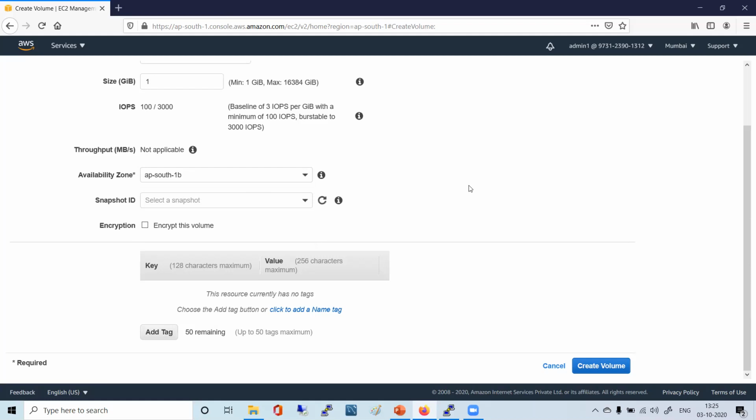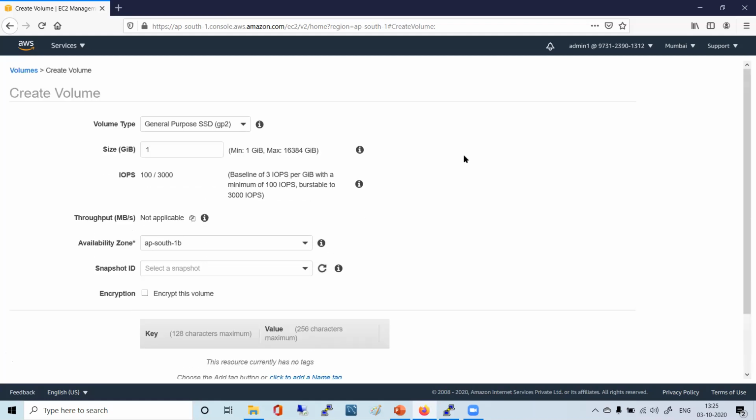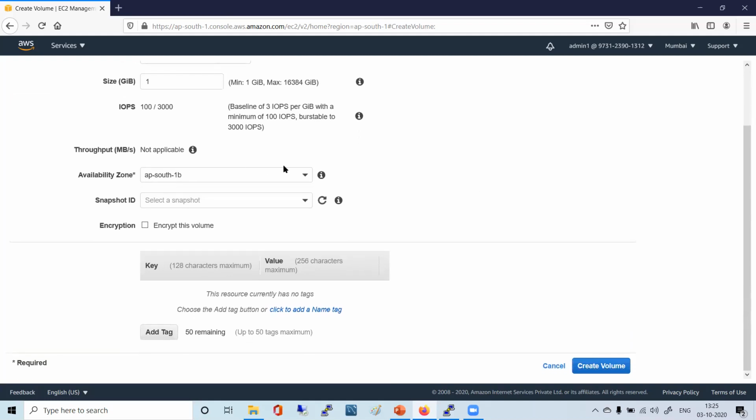Correct? Now, all of you please do this one. Just create a 1 GB EBS volume. Choose the right availability zone.